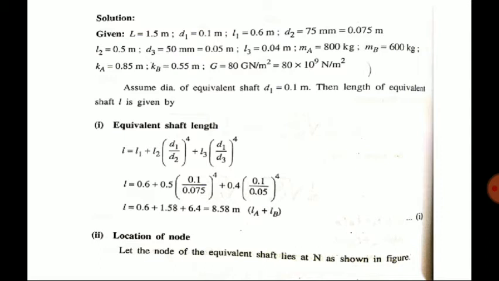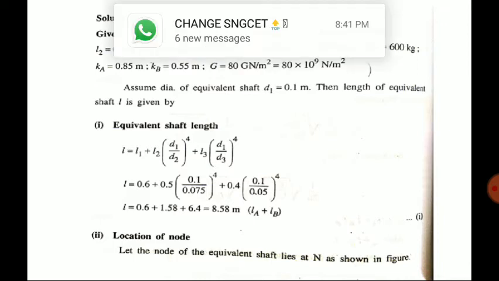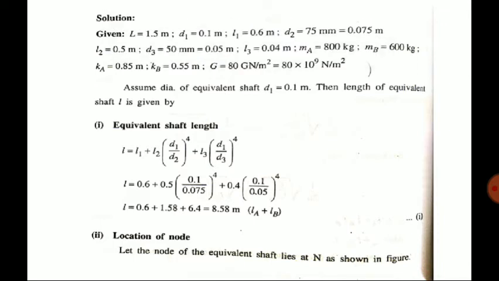Plus L2 we know, D1 we know, D2, L3, D1, D3. So we are getting total length is 8.58 meter. That is LA plus LB. So next what we are doing is we are locating the node, so that the node of the equivalent shaft lies at the N.